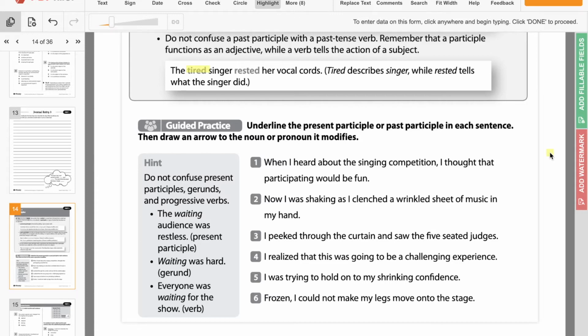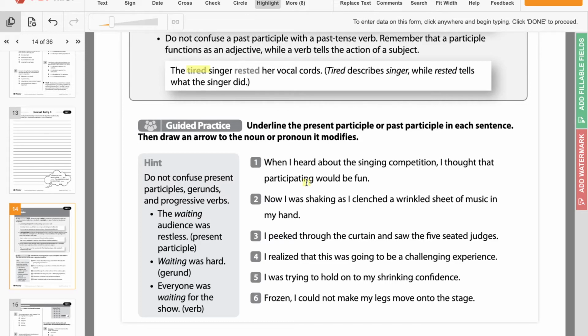Okay? So, when I heard about the singing competition, I thought that participating would be fun. Well, we have two words here that end in ing. So we have singing and participating. Participating here is talking about what the person is actually doing, right? They are going to be participating.